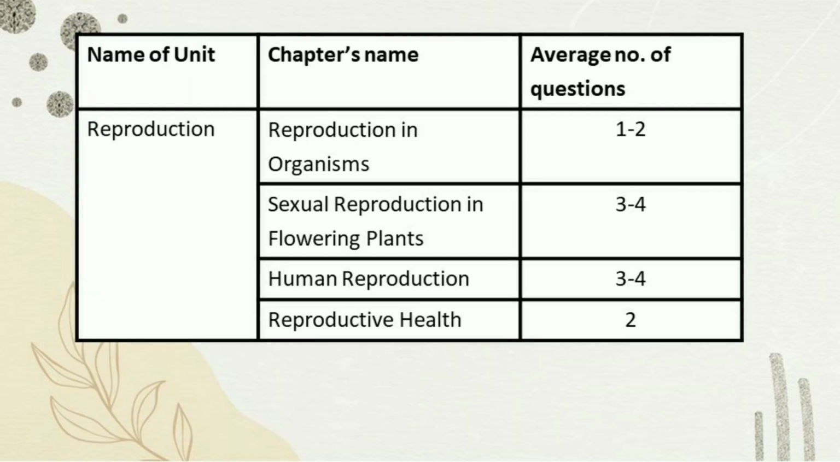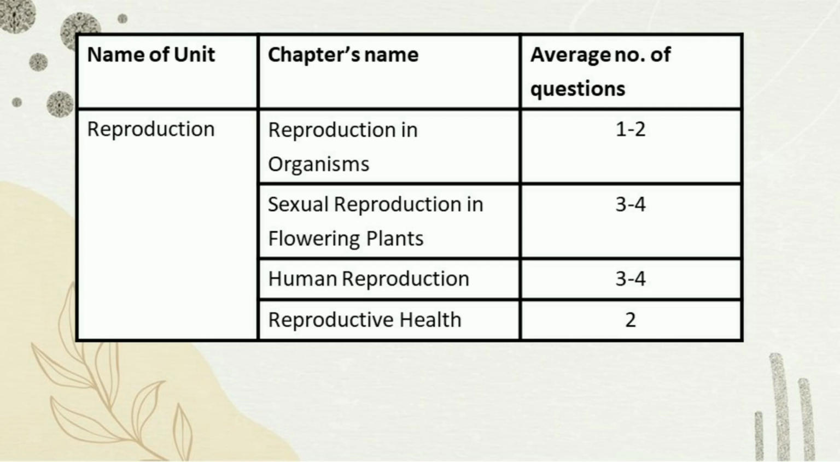Coming to the next unit, we have reproduction, and the chapters are reproduction in organisms. We get roughly 1 to 2 questions from this chapter, and the important topics from this chapter are pre-fertilization structures and events, and double fertilization. These were important topics from sexual reproduction in flowering plants, which gives you around 3 to 4 questions.